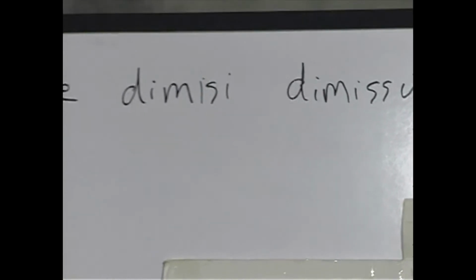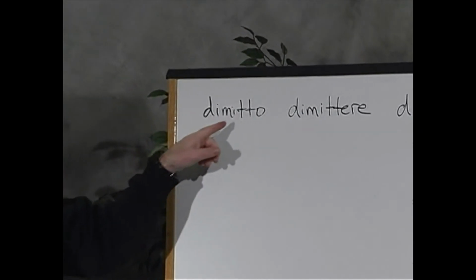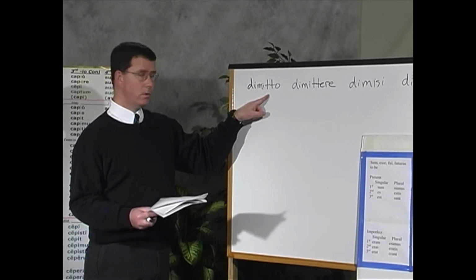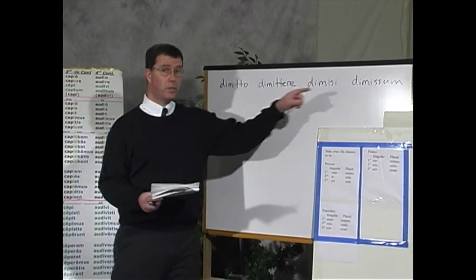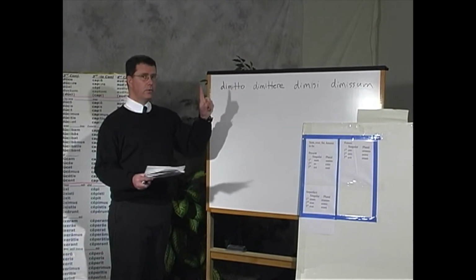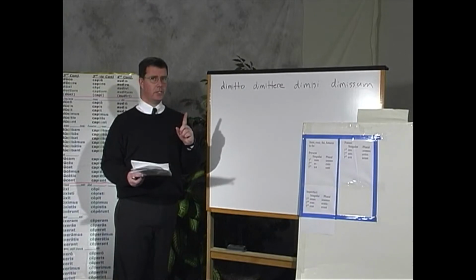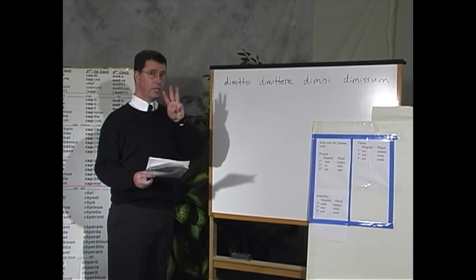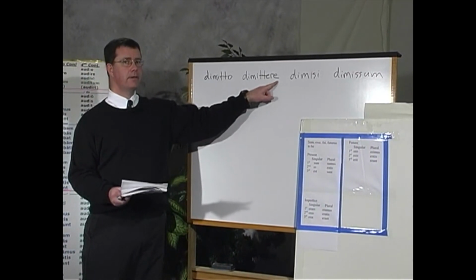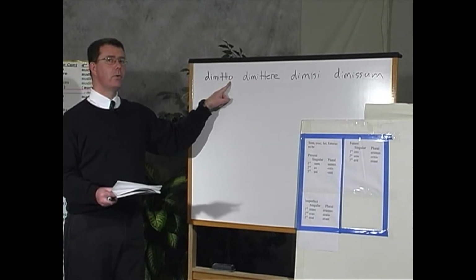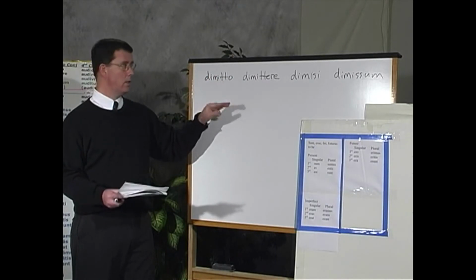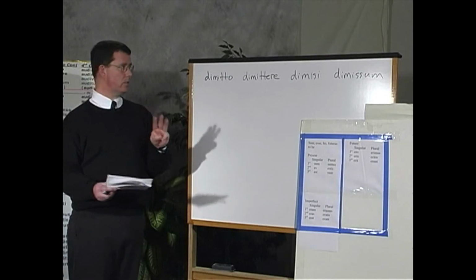If you look this verb up in a Latin dictionary, this will be listed as the entry in bold, and then the rest of the principal parts will be given to you in the entry itself. So you know that this verb belongs to which conjugation? Third conjugation. How do you know that? Well, it has ere in the infinitive, and it has simply an o in the first principal part, not ao, not eo, just o. So that indicates, okay, this is third conjugation.